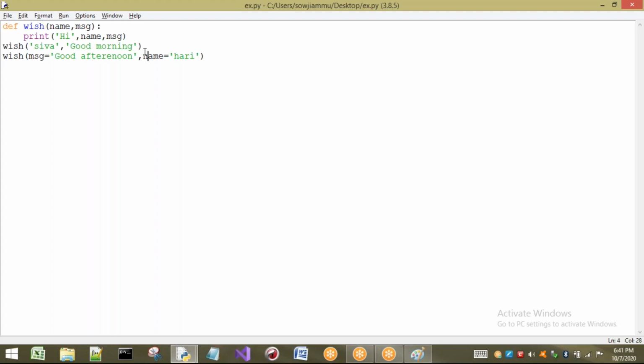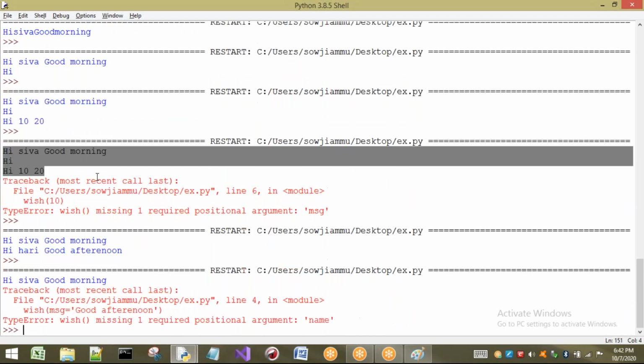But one thing we have to understand is that the number of arguments is important. If I pass fewer, the concept is the same: the number of arguments is important. If I execute this, it will show an error, the same error: wish missing one required positional argument.